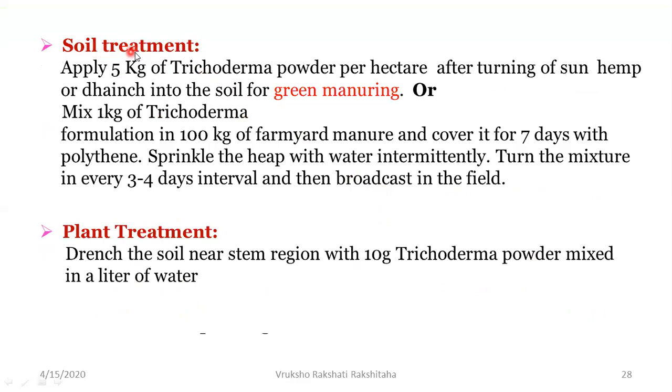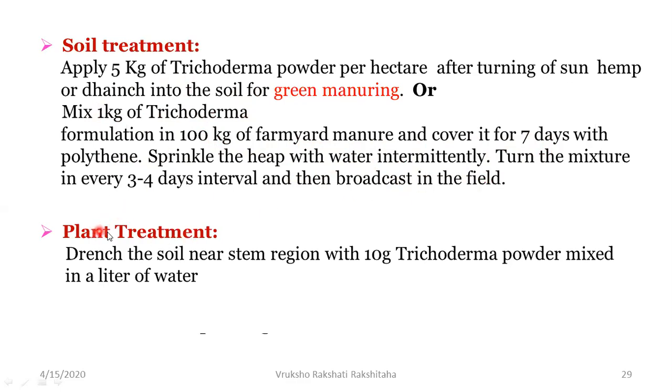Then the fourth method is soil treatment. So 5 kg of Trichoderma powder per hectare can be used, and this can be applied to the soil, and that is called green manuring. Or what can be done is 1 kg of Trichoderma can be added to about 100 kg of farmyard manure, and then it can be covered for 7 days with a polythene cover, and sprinkled with water every now and then, and this mixture can then be used in the field. That is how the soil treatment can be done.